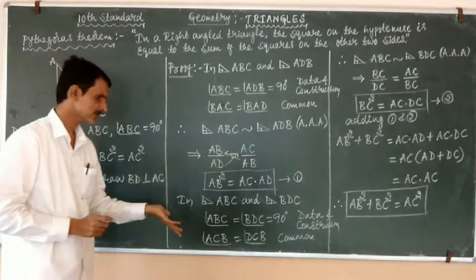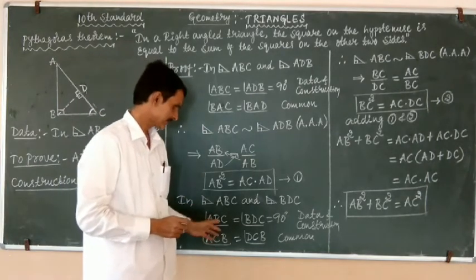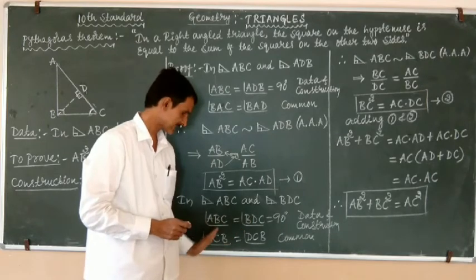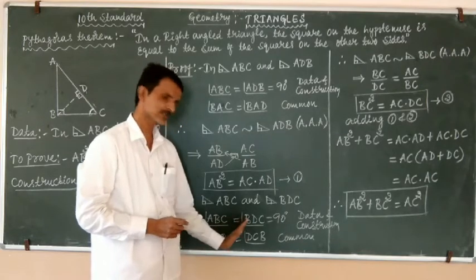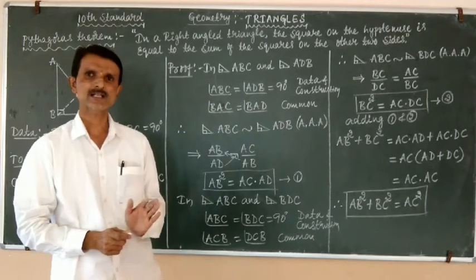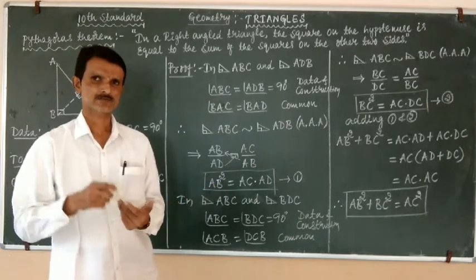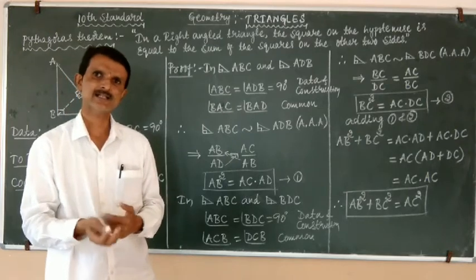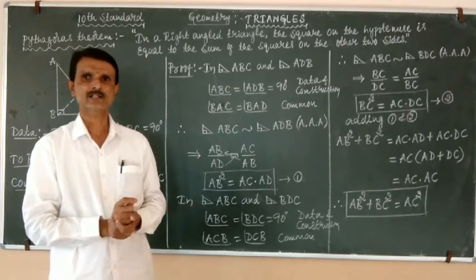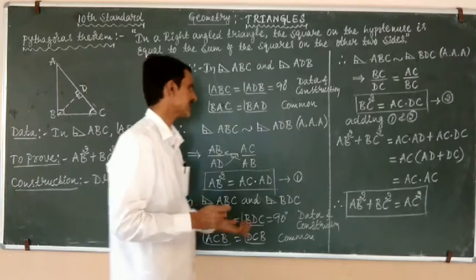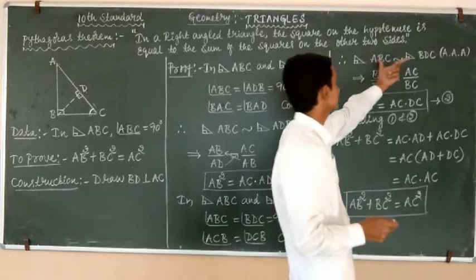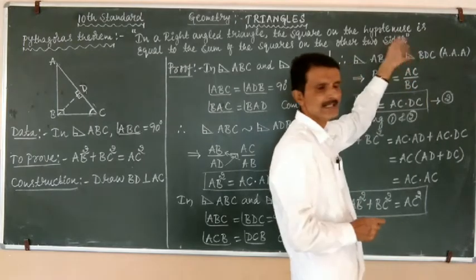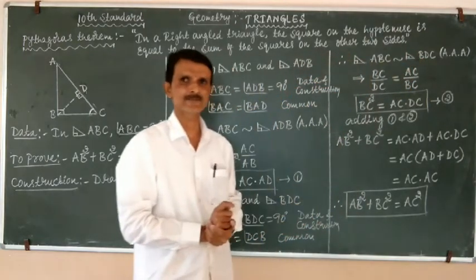So therefore, if two angles of one triangle are equal to the corresponding two angles of another triangle, we understand that the third angle is also equal. So by using the angle criteria, right angle triangle ABC is similar to right angle triangle BDC.